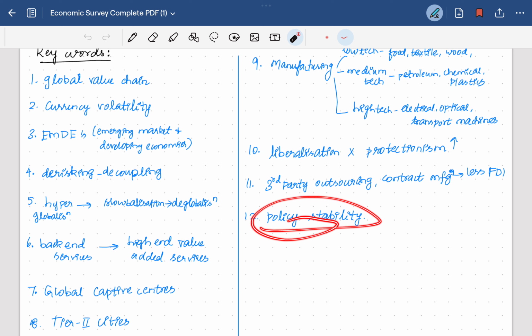Then policy stability is one of the main reasons for economic growth and development. Because of the stability, there will be a boost for industries to invest and perform stably.